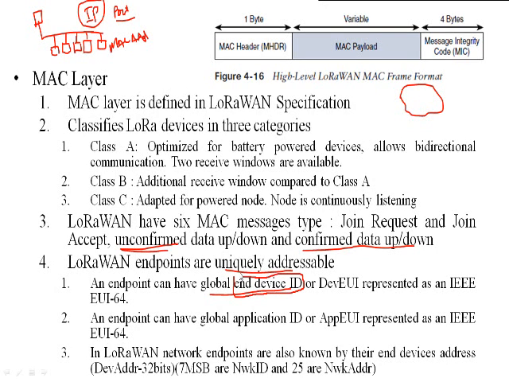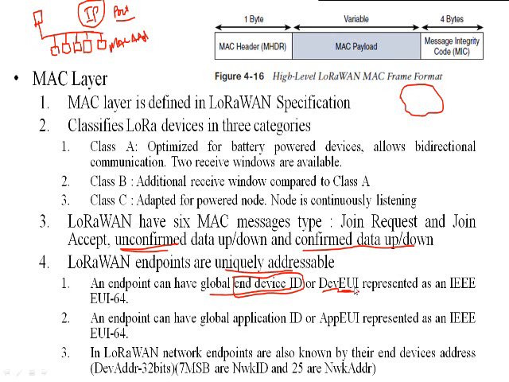By this ID, the device is known inside the network. In the total network you can communicate with this device by using its global end device ID. That is indicated by the device EUI, which indicates the end device identification.